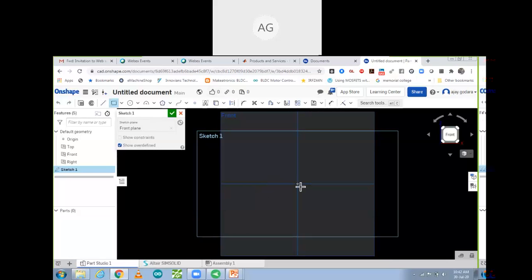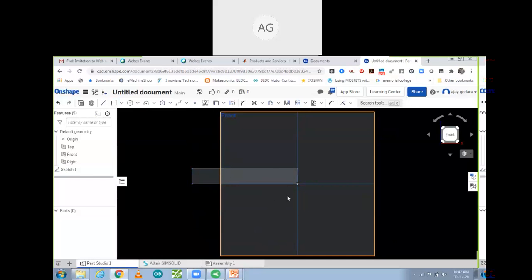So let me make one beam. So this one beam I want to make it. So in this beam, what we have to do? First of all, we have to make it a 3D object. Make it okay. Sketch is okay now. So I want to convert this object into 3D, and after that I'm going to do simulation over here.